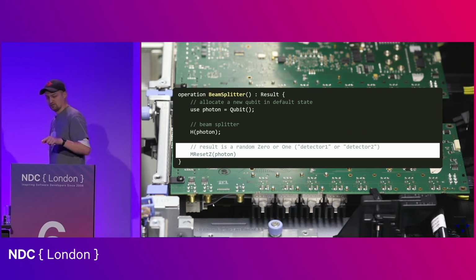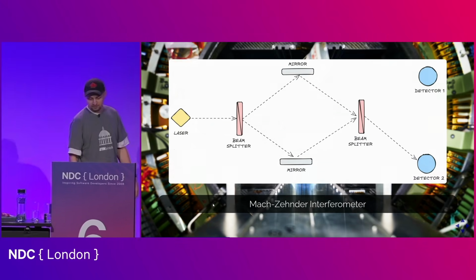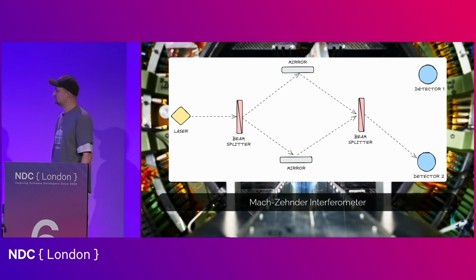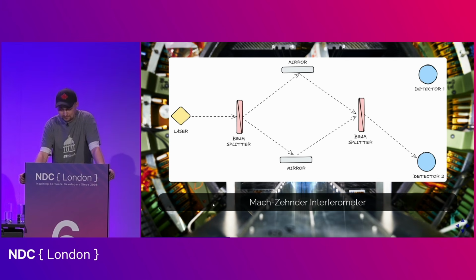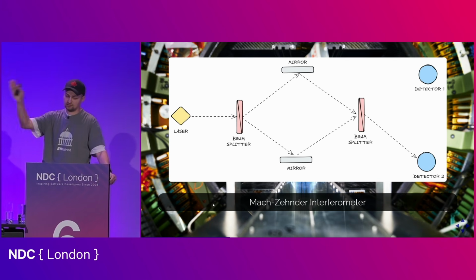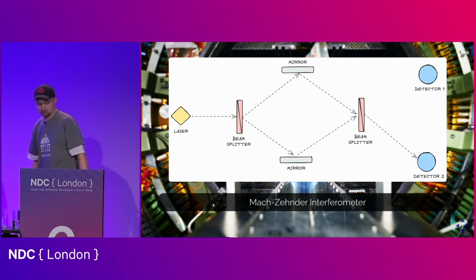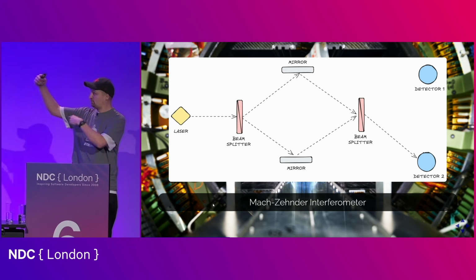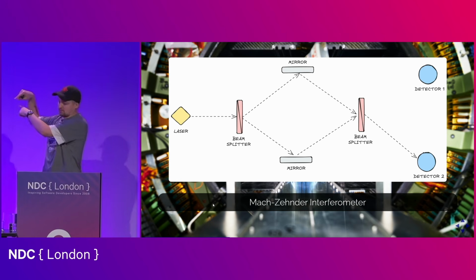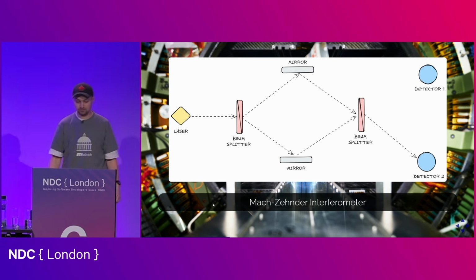But things become very weird once we start stacking the beam splitters one after the other. So now we have an updated setup. And this device is called the Mach-Zehnder interferometer. We have a beam splitter. And the laser shoots a beam of light at the beam splitter. The two beams of light go outwards like before. But instead of being captured by the detectors, we have a pair of mirrors that reflect the two beams of light, and they are redirected inwards towards the second beam splitter.